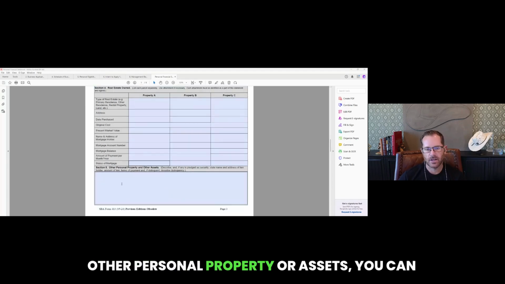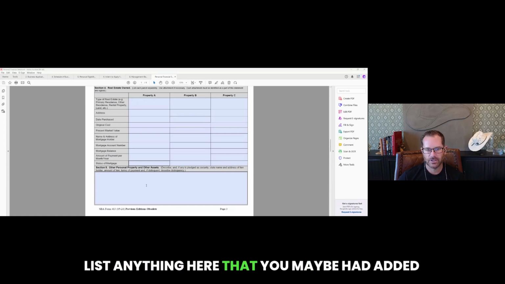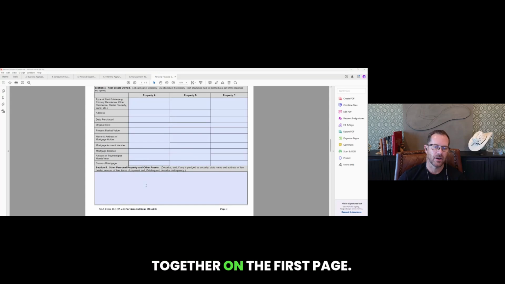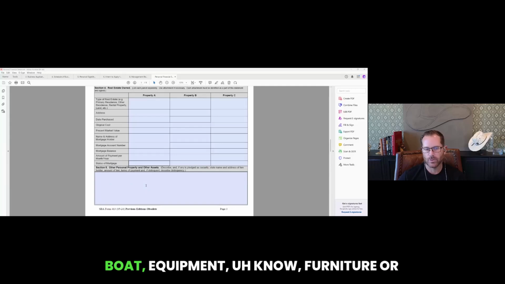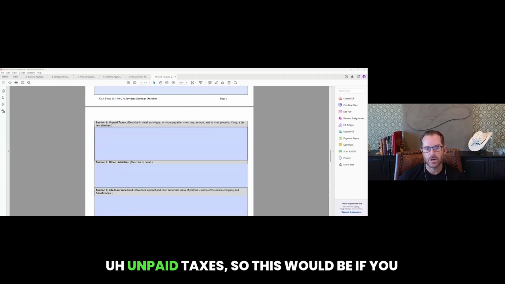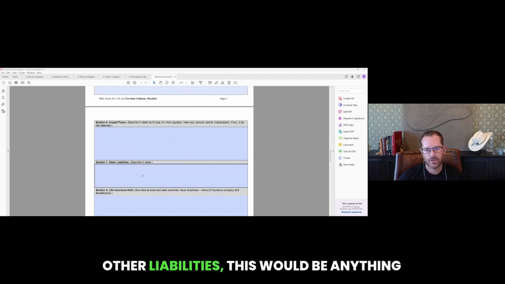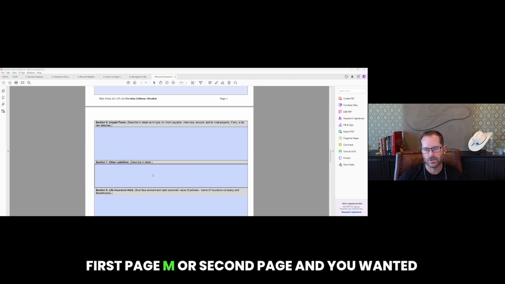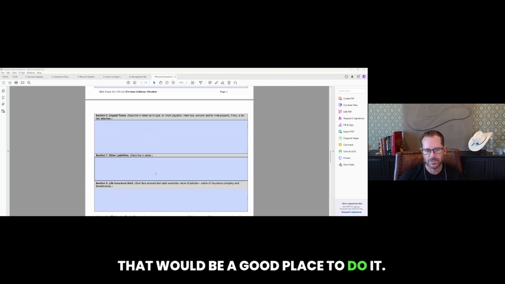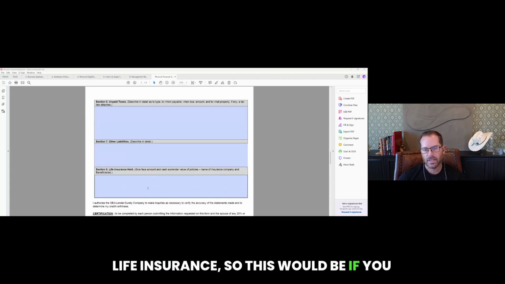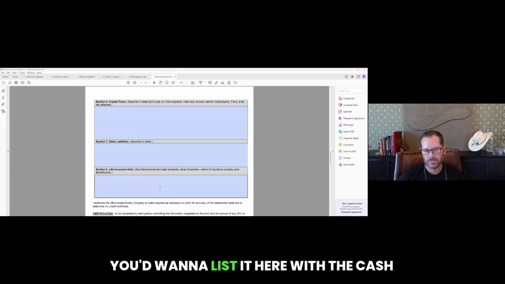Other personal property or assets, you can list anything here that you maybe had added together on the first page. A lot of times we'll see maybe a boat, equipment, furniture, anything like that can be listed here. Unpaid taxes. So this would be if you are behind on any taxes, please list them here. Other liabilities. This would be anything that is not easily represented on the first page or second page, and you wanted to list it in detail here. That would be a good place to do it. Life insurance. So this would be if you have cash value life insurance, again, you'd want to list it here with the cash value.